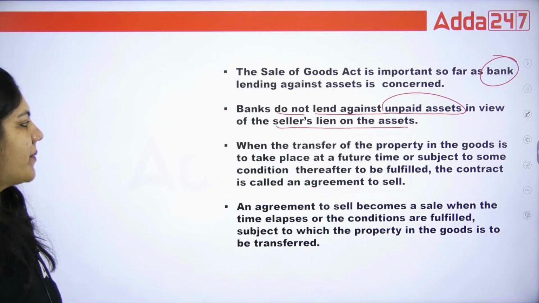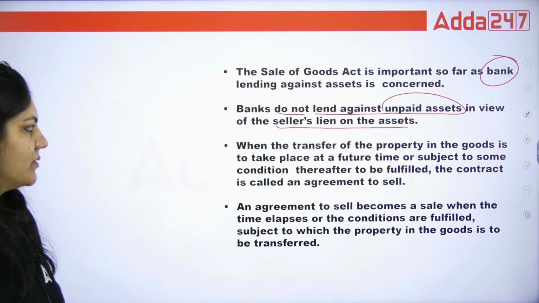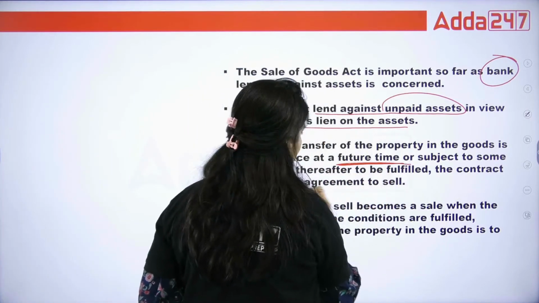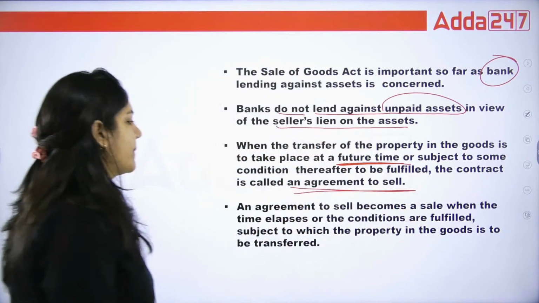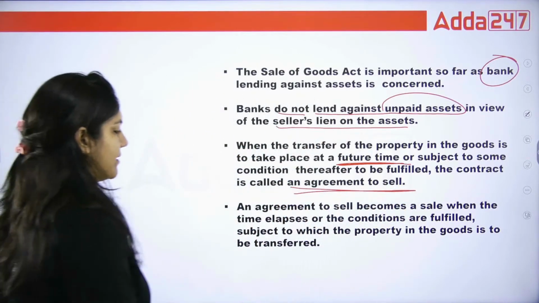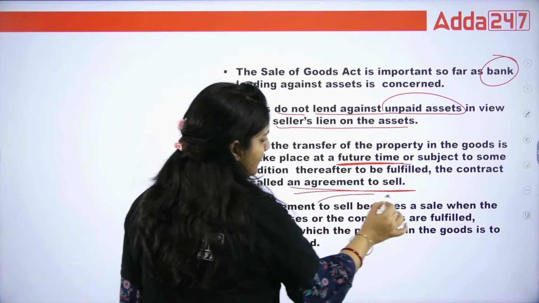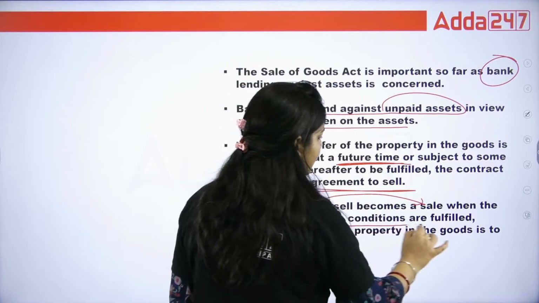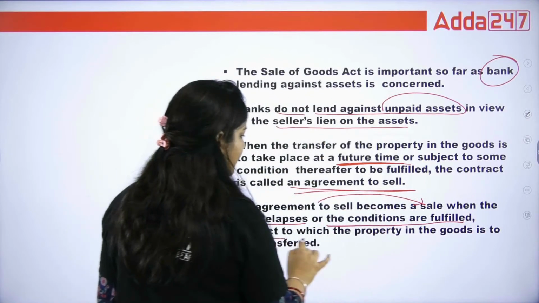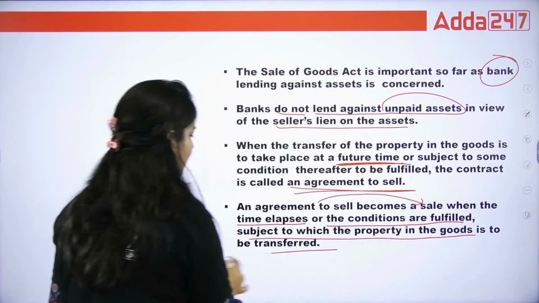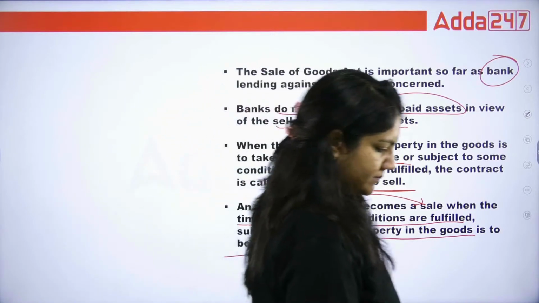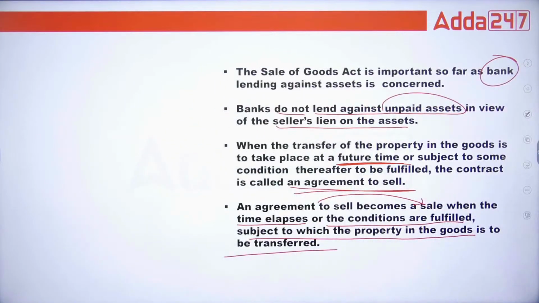When the transfer of property in the goods takes place at a future time, okay, when the contract of sale is to happen at a future time, this is called agreement to sale. An agreement to sale becomes a sale, it means future sale becomes present sale, when the time elapses or the conditions are fulfilled, subject to which the property in the goods is to be transferred. Say, class, so this is important. This is important, guys.